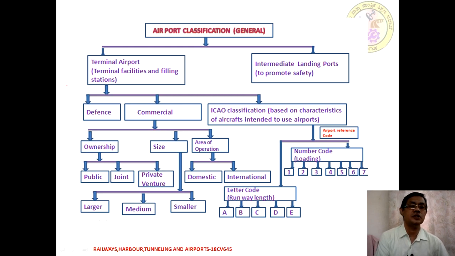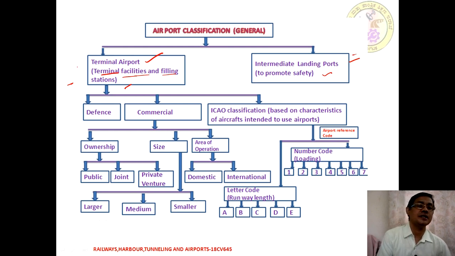First, moving on to the terminal airport. Suppose you are going to have terminal facilities and a filling station, then that is going to be called a terminal airport. Suppose it only has a safety aspect to promote it, we are going to have an intermediate landing port. So these are two types. If you have terminal facilities, those are called terminal airports, whereas just for landing for safety, it is of an intermediate nature. Those are called intermediate landing ports.